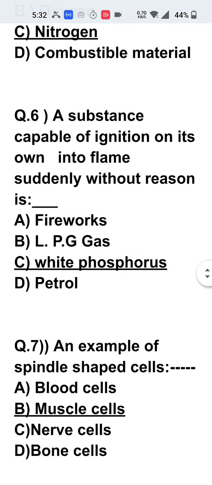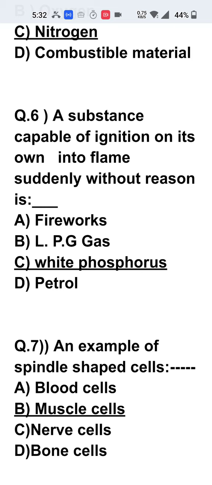Question number 6. A substance capable of ignition on its own into flame suddenly without reason. Just now I said that without reason, that is spontaneous combustion takes place in some materials like phosphorus, that is white phosphorus. Red phosphorus doesn't undergo spontaneous combustion. And sodium.